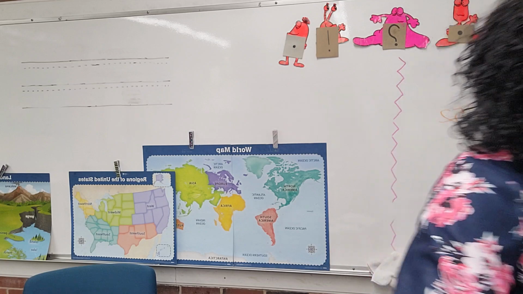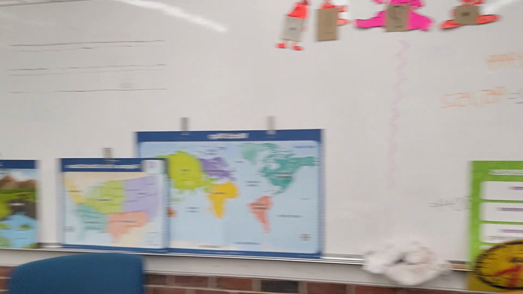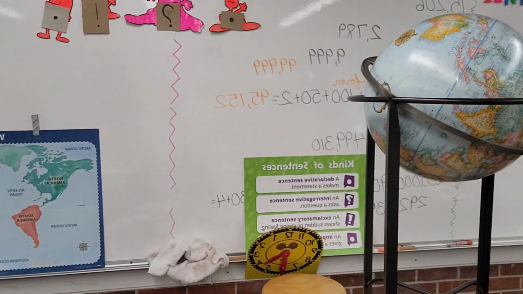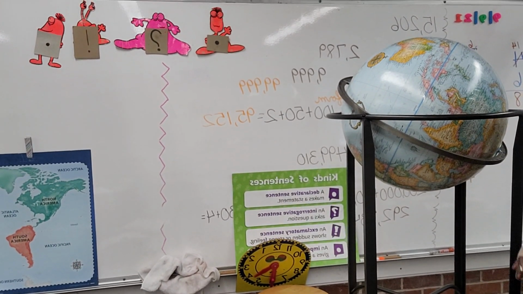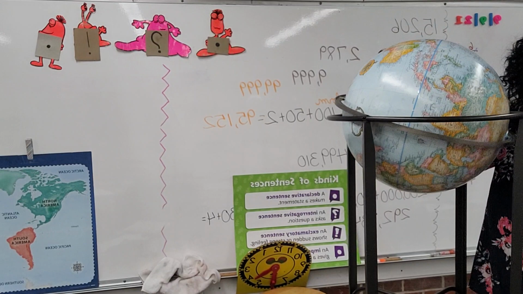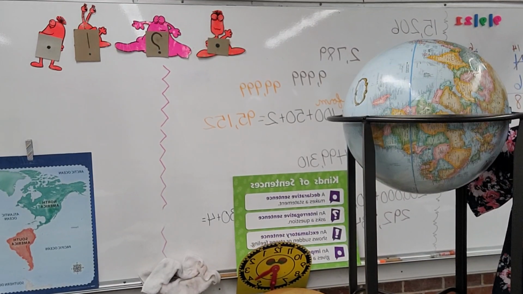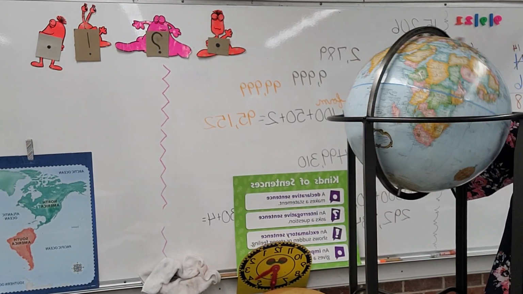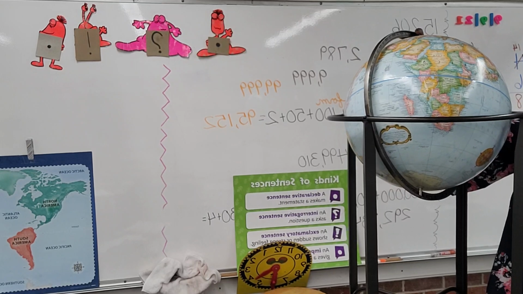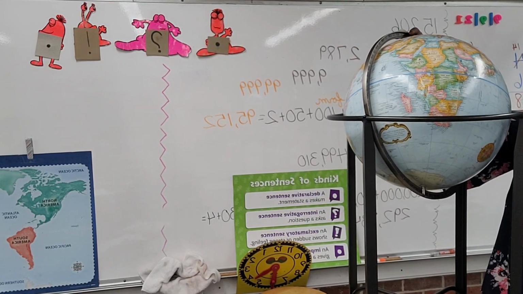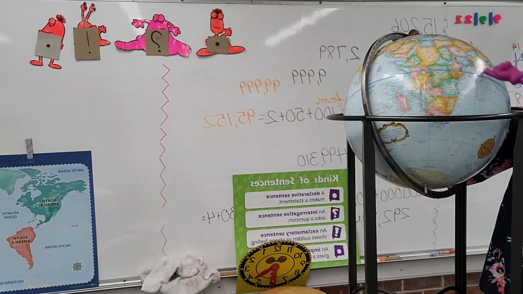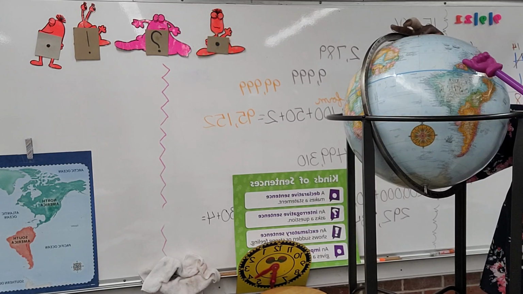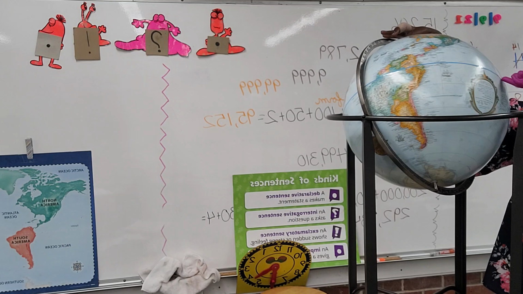Now, I've got this. I was able to get it up so that we can see it. I love this thing so much. Thank you to the Figueroas for providing this for us. So we also have been talking about our hemispheres, because remember, this middle place right here, all around the middle, is called our what?